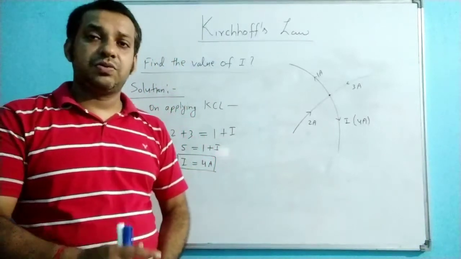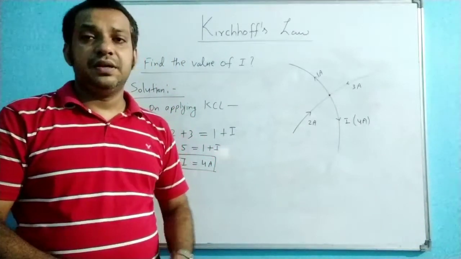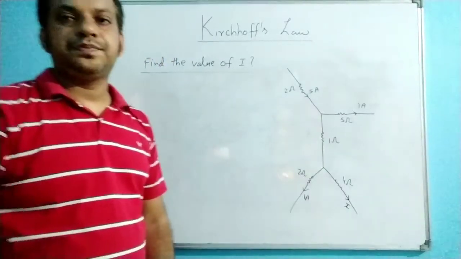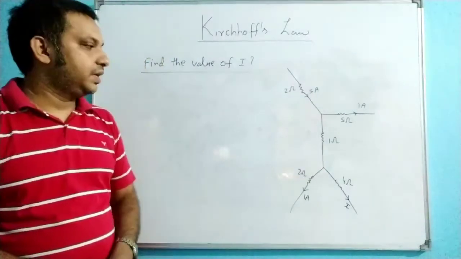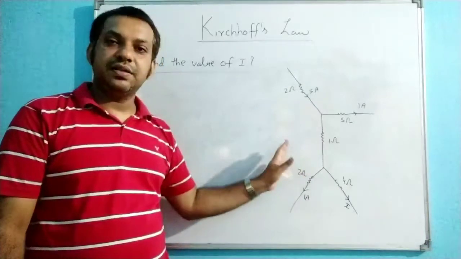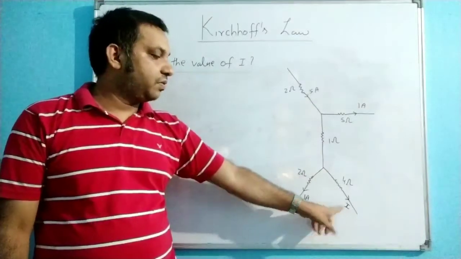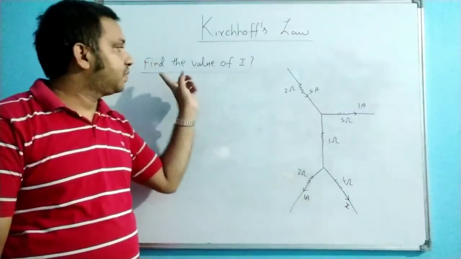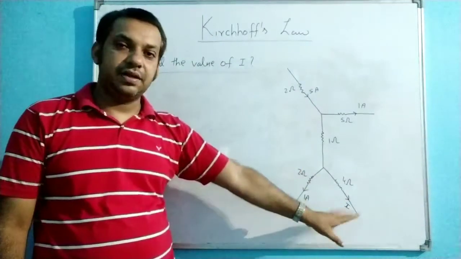Let us discuss one more question which was asked in the NEET examination. See this question. In this arrangement, again we have to find the same thing. We have to find the current flowing through this 4 ohm resistor, the value of this I. Again we have to find the value of I in this circuit arrangement.